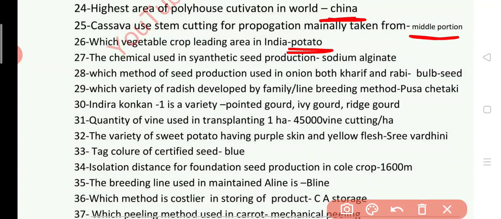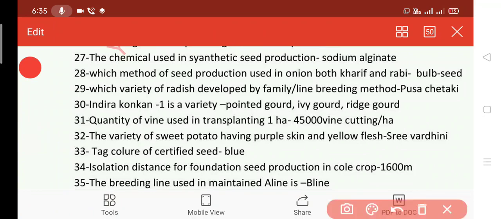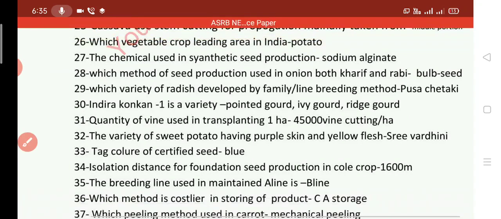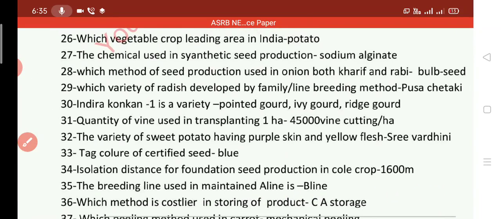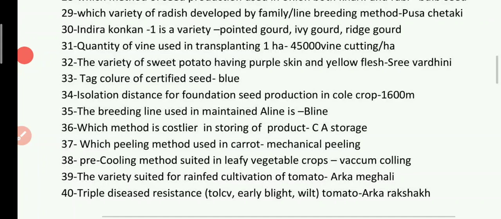Next question 27. The chemical used in synthetic seed production is sodium alginate. Next question, which method of seed production is used in onion both in Kharif and Rabi? Answer is bulb seed method. Which variety of radish was developed by family line breeding method?